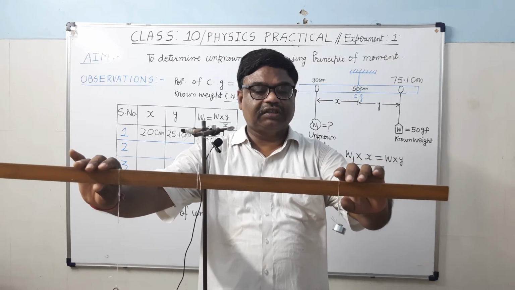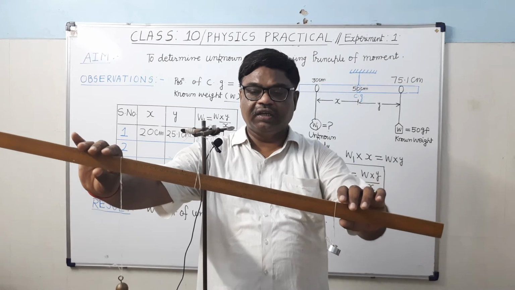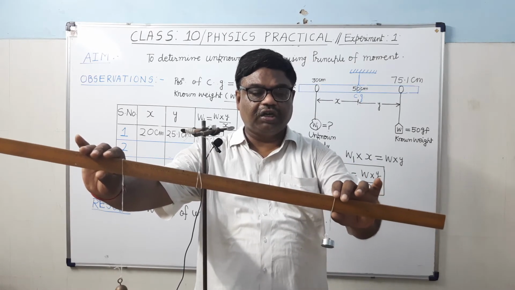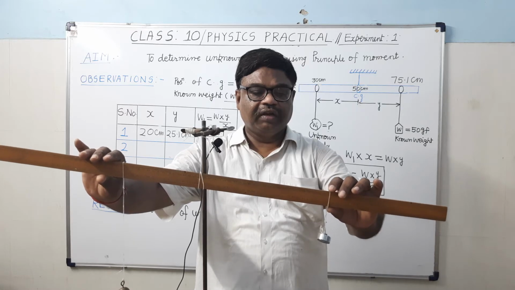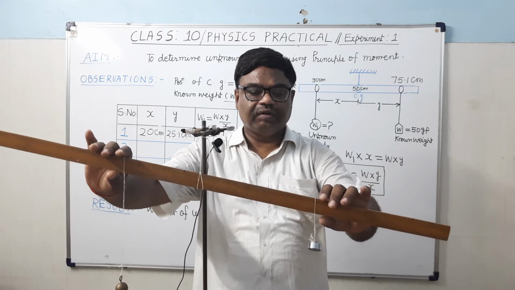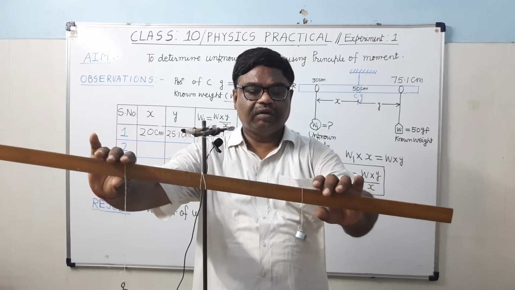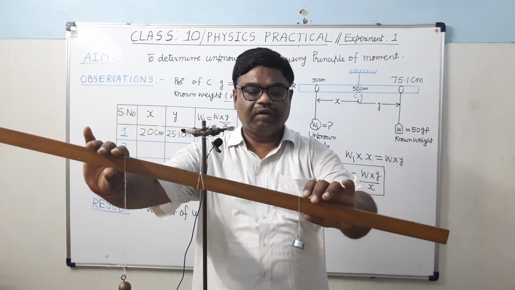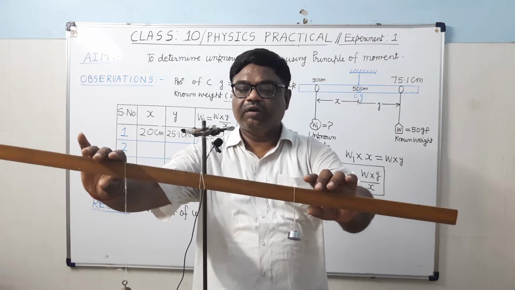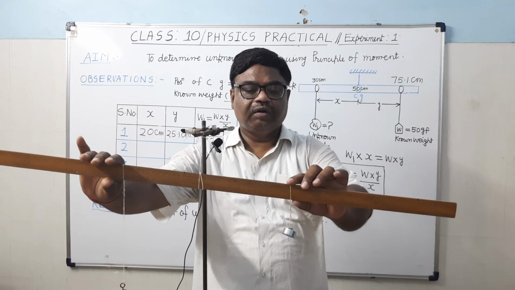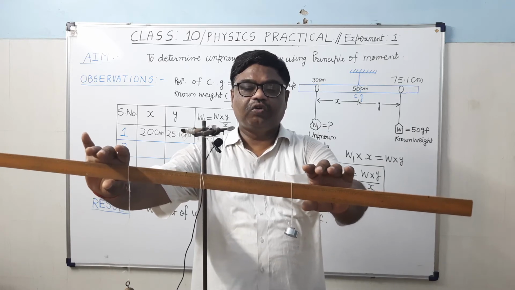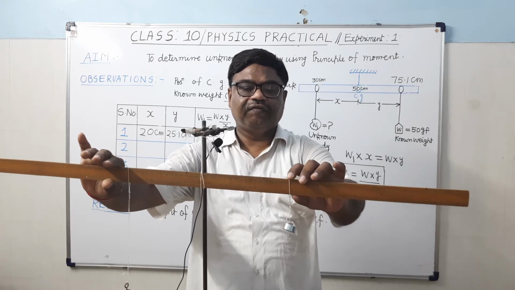It is clear that it is descending on this side, so you bring it closer to the fulcrum and try to balance it horizontally.